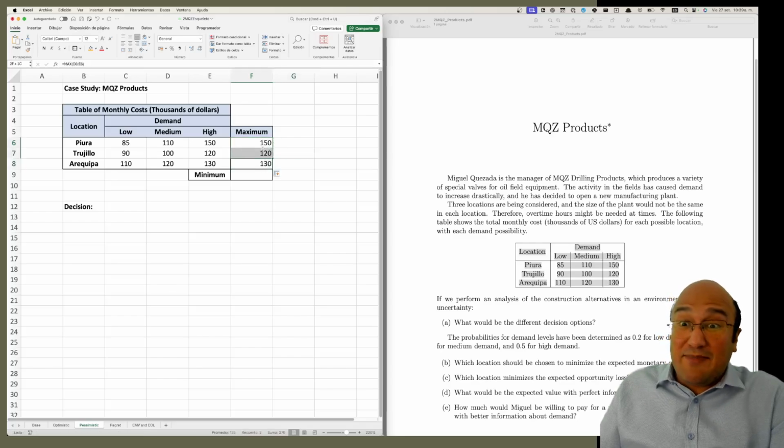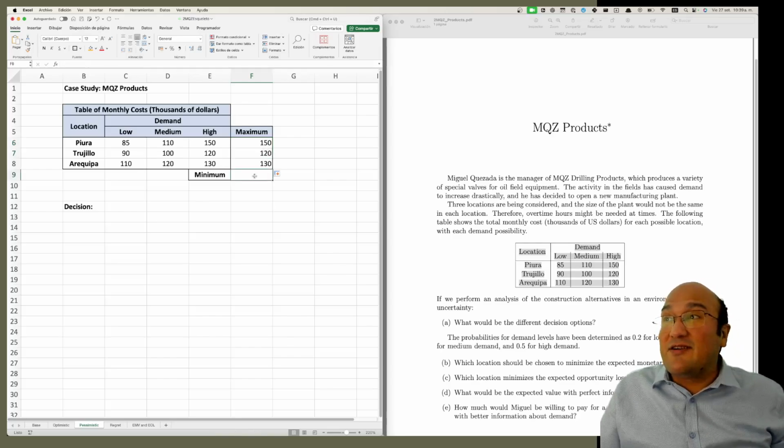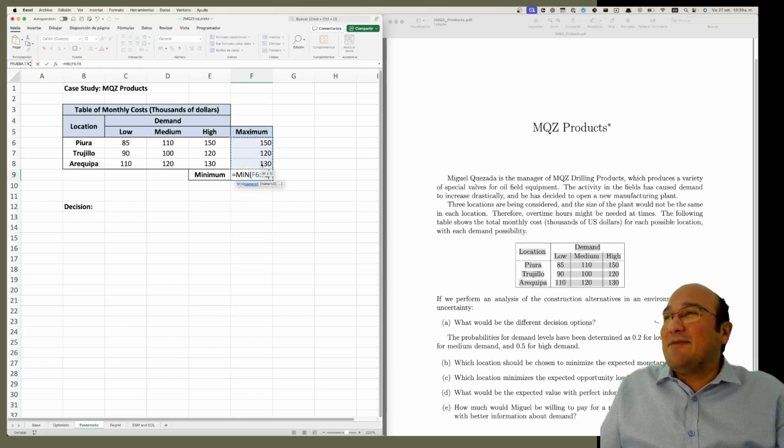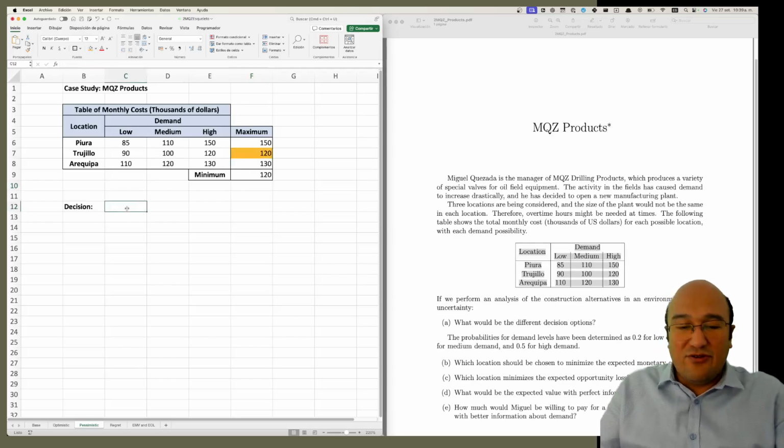Which one we choose? The maximum cost or the minimum? Which one you prefer? Oh, the minimum, right? So you get the minimum. In this case, 120 is associated with Trujillo.